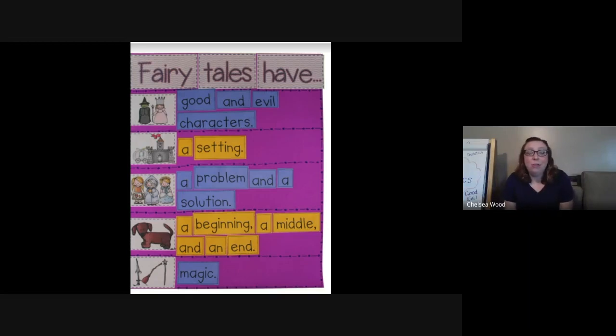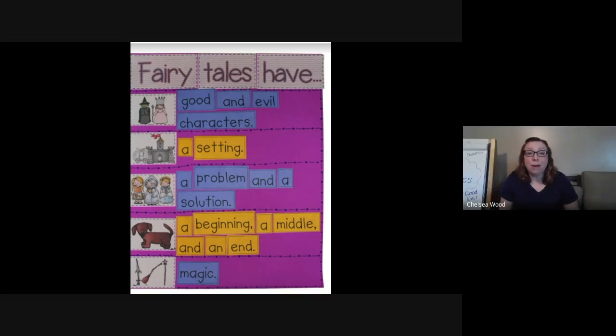Today we're going to review what we've already learned about fairy tales. So up on your screen, you can see the chart that we have made. And so far, we've talked about that all fairy tales have good and evil characters. And last week, you sorted all of those characters into if you thought they were a good person or if they were an evil person.